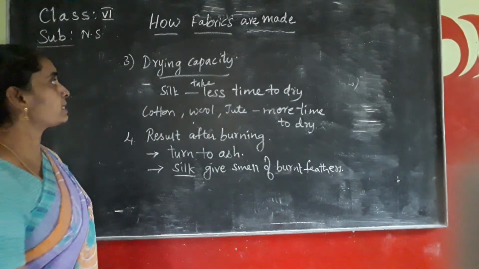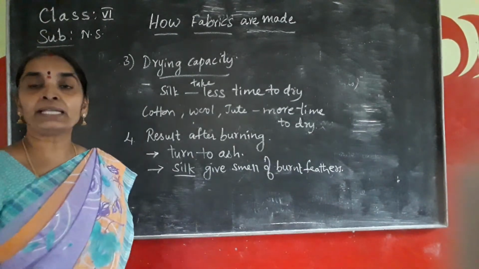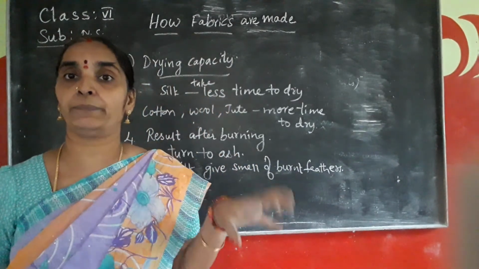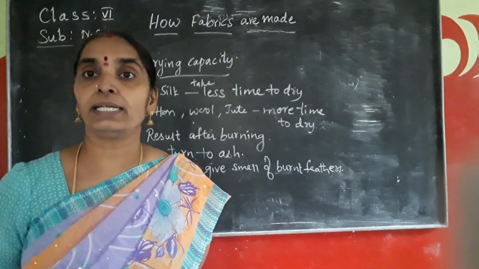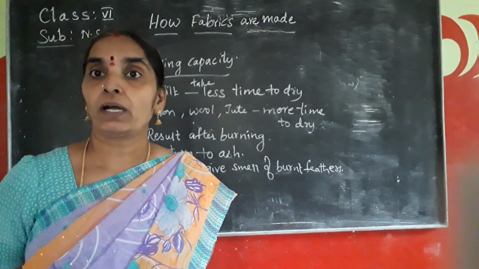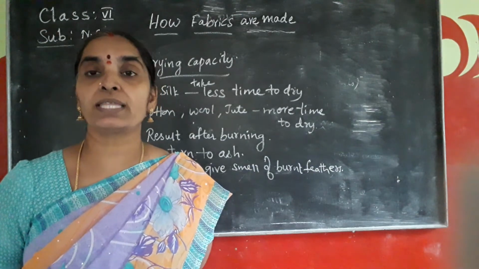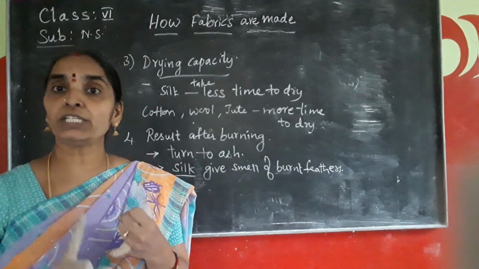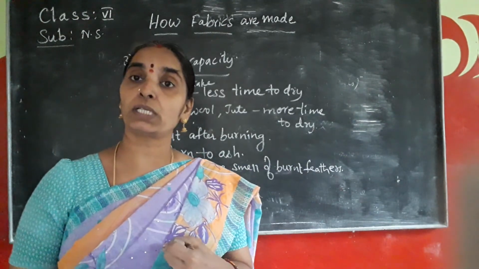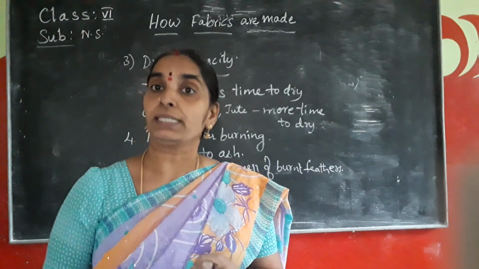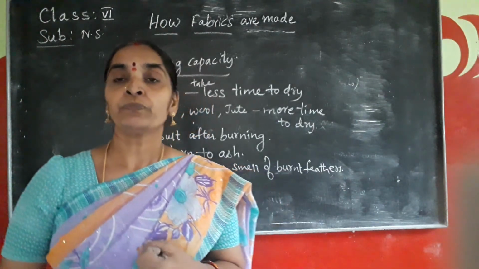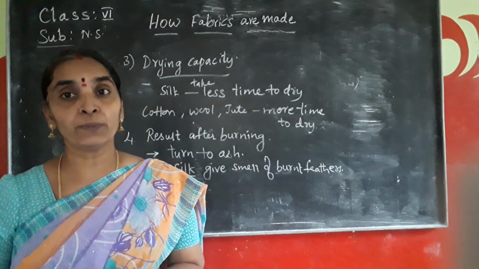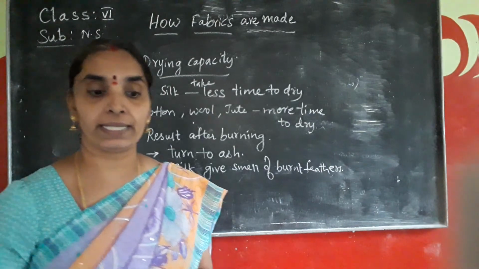Okay, children. So this is about the burning, and now the smoothness. When you observe the physical features of these fabrics, you can say that cotton, jute and wool are smooth and also coarse. Especially jute is a coarse fabric; in cotton you get both soft and coarse types. But silk is very smooth and shiny, lightweight. Silk mostly is so.